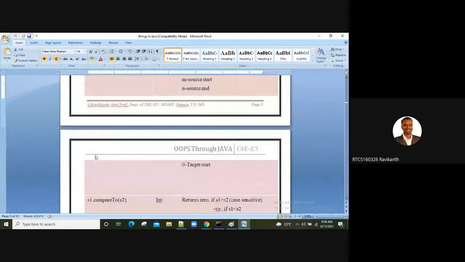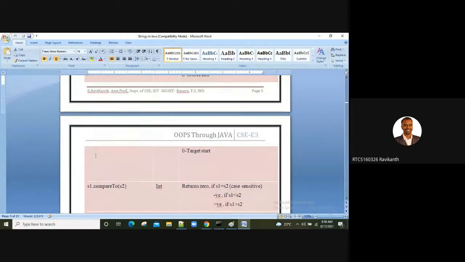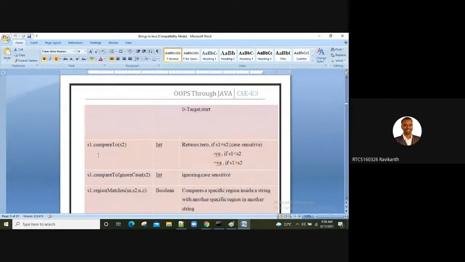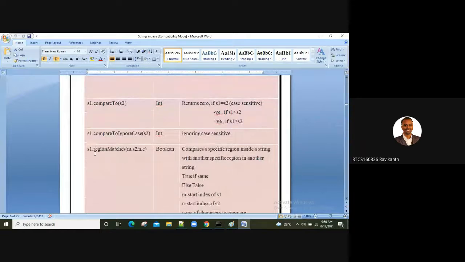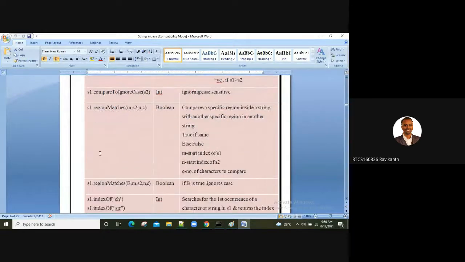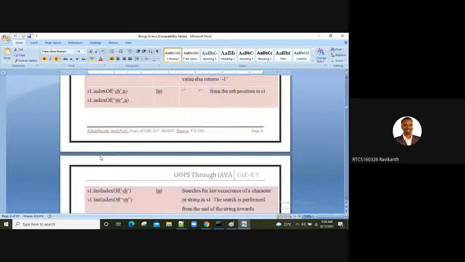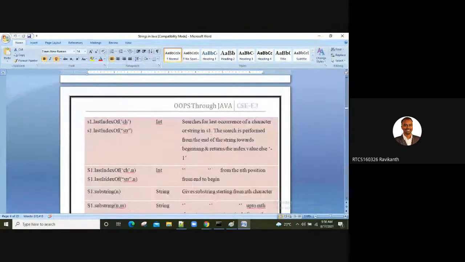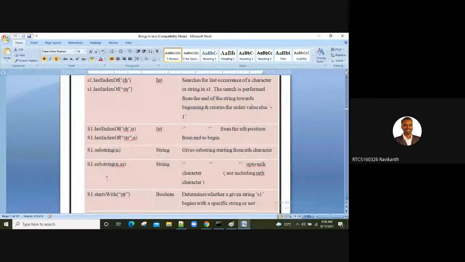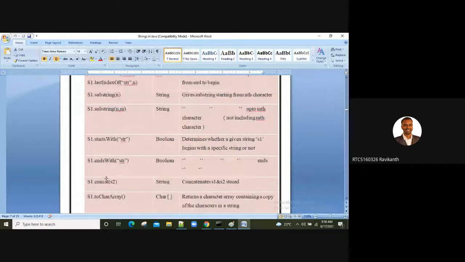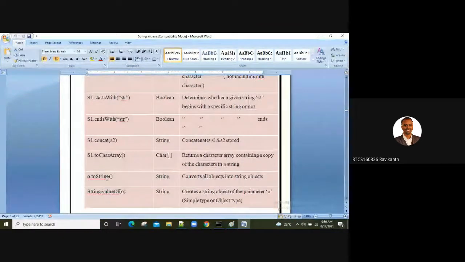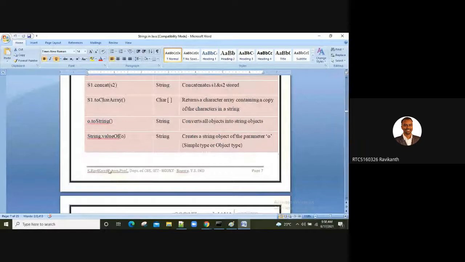Content comparison, reference comparison, right? Then compareTo, based on the string value. Then indexOf, lastIndexOf, substring, concatenation. Just spend a lot of time.